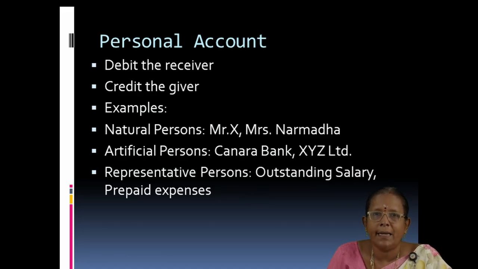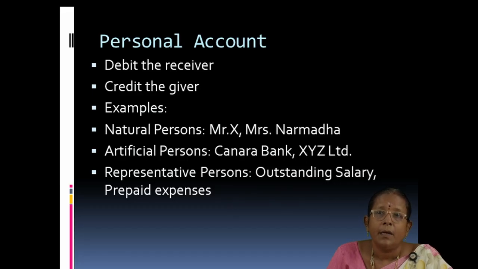And there are three types of personal accounts. Number one is natural persons. As I told you in the example, Mr. X, who is a debtor, and Mr. Y, who is a creditor, are natural persons, that is individual persons, human beings. So natural persons. And second one is artificial persons.